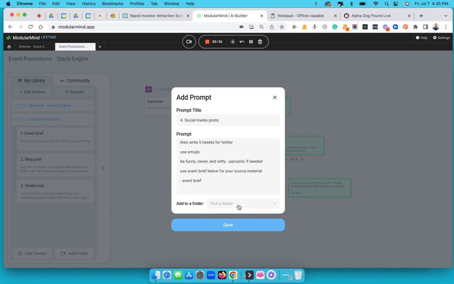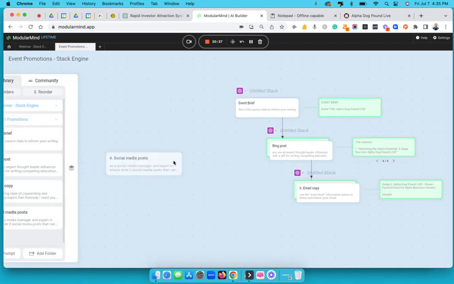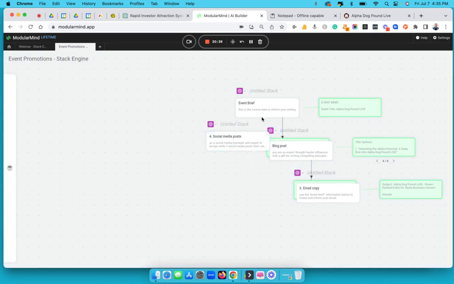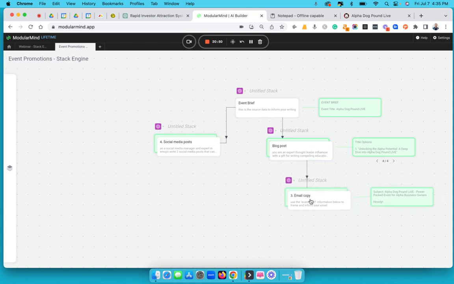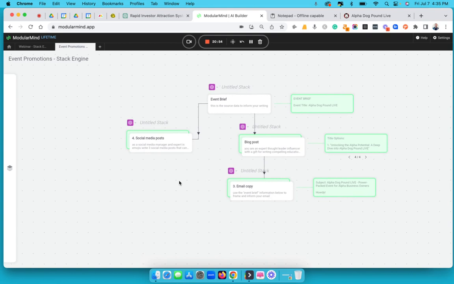Event brief, big folder, go there, I'm going to save it. You know, the sad part is, see, it's supposed to go like this, right? It comes here, and then I'm supposed to connect it. You know what? I think I have to run it, actually. Let's try it. Watch this. Let's see if it works.